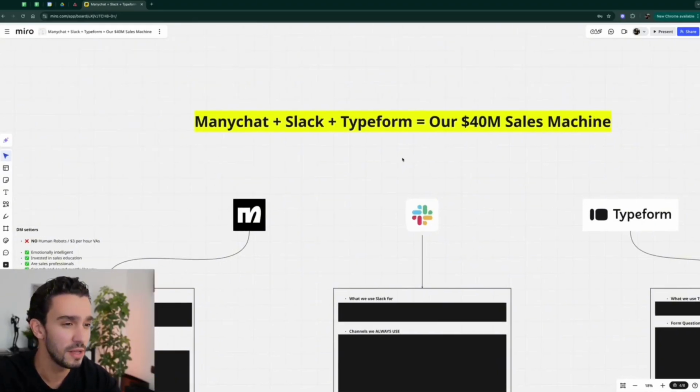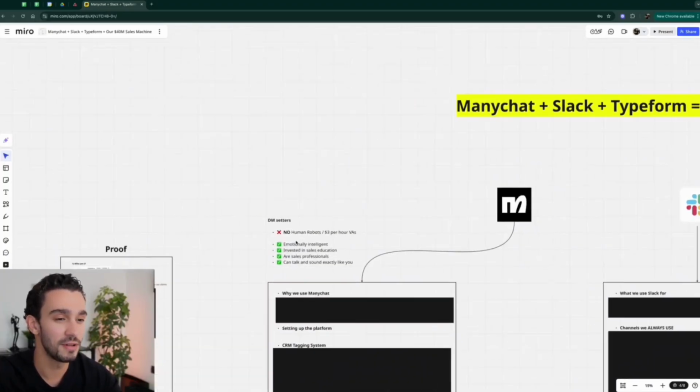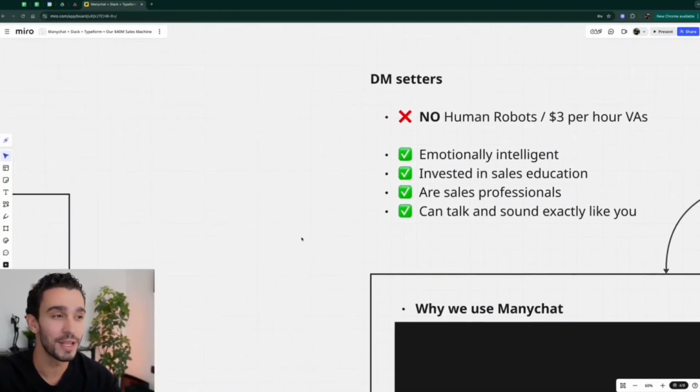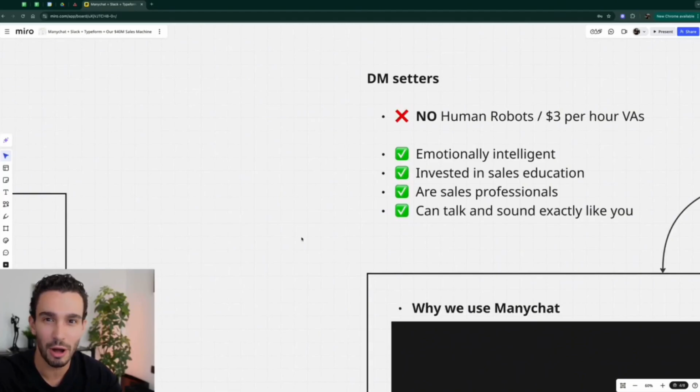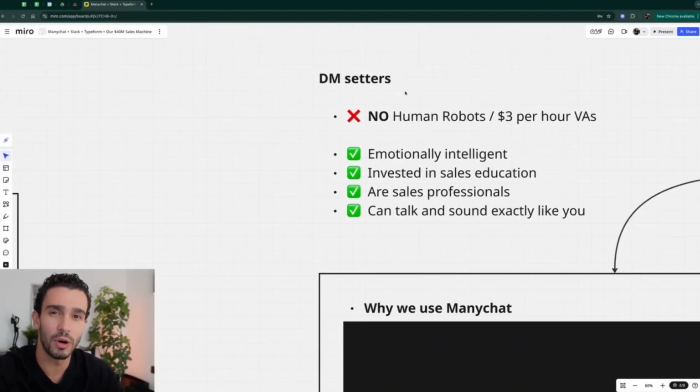Now, just to be clear, a big contributor to those funnels are the DM setters that we're working with. I run a company called dmsetting.com. I'm going to talk about that here in a second, but we use DM setters. DM setters are the core of this funnel.